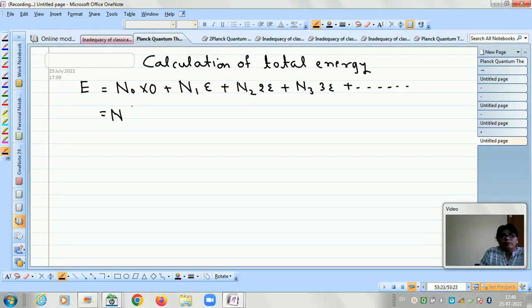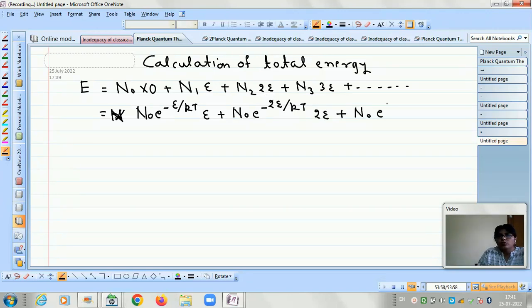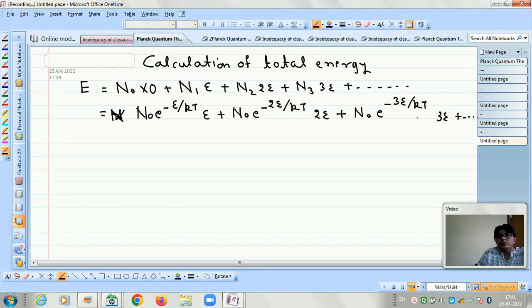So N naught into 0 will be 0, so let us cancel this term. The first term is 0, and we will proceed with the second term. So this second term will be now the first term. Instead of N1 we will write N naught into e to the power minus e by kT into e, plus N2, which is N naught into e to the power minus 2e by kT into 2e, plus N3, which is N naught into e to the power minus 3e by kT into 3e, and so on.